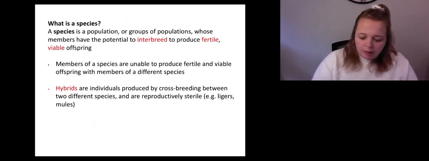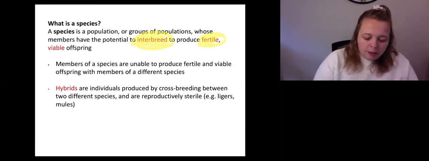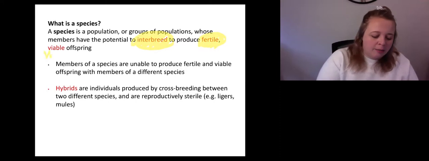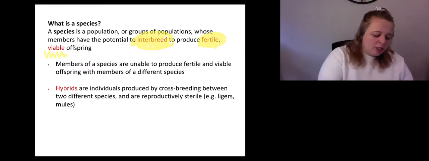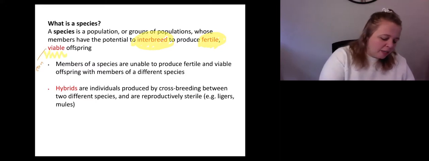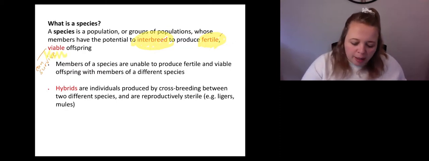There we go. So this word interbreed, and they must be able to produce fertile offspring. Now, sometimes you see the word viable, and what does that mean? So viability just means that they can survive. Now that is important that they can survive, but it's also inferred in the word fertile. Fertile means can have babies.